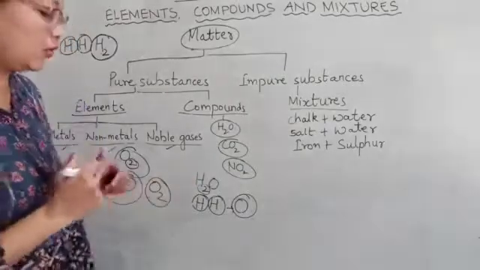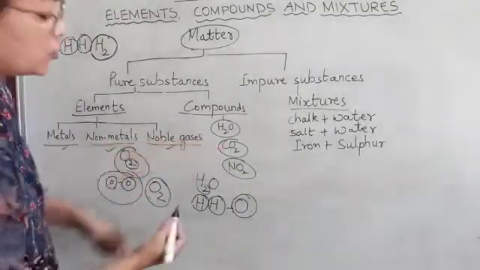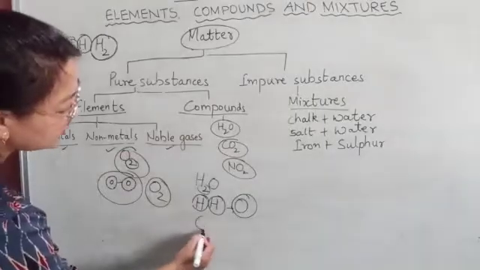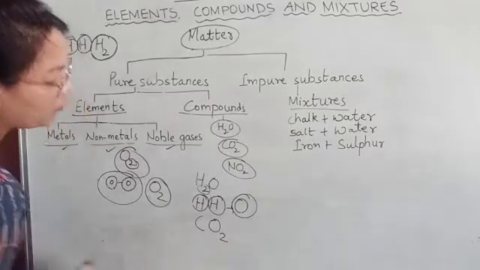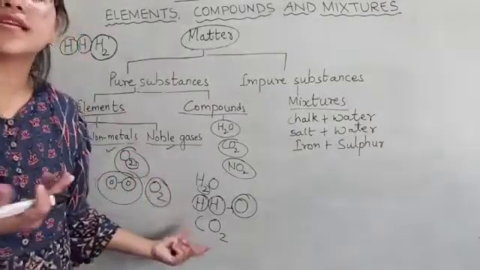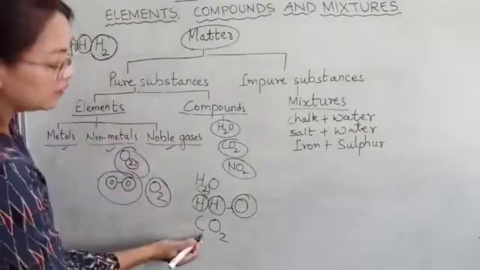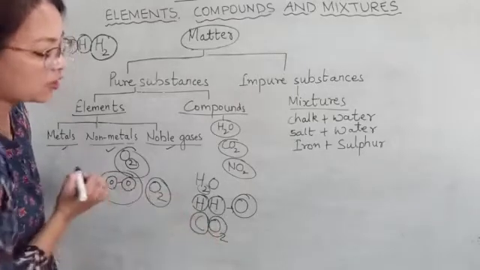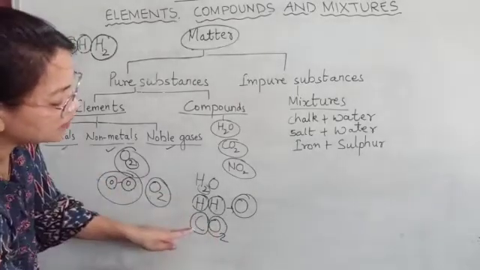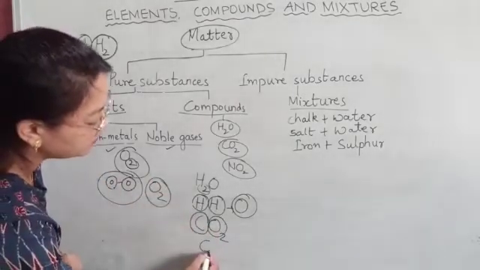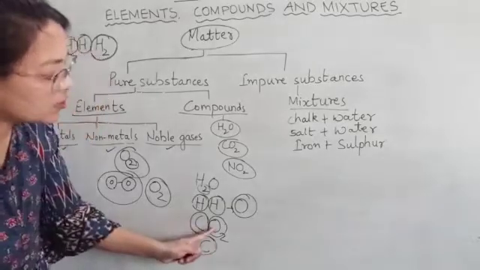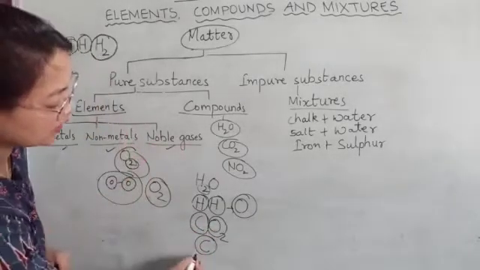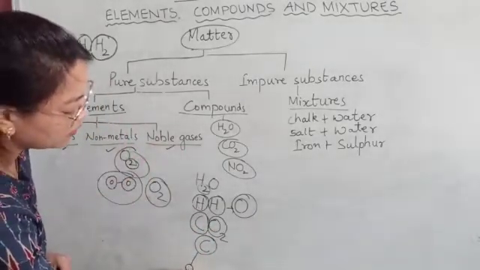the formula of water. In the same way, CO2. In CO2, how many kinds of atoms are there? Two kinds of atoms, one carbon and the other oxygen. There is only one carbon atom, and two oxygen atoms.